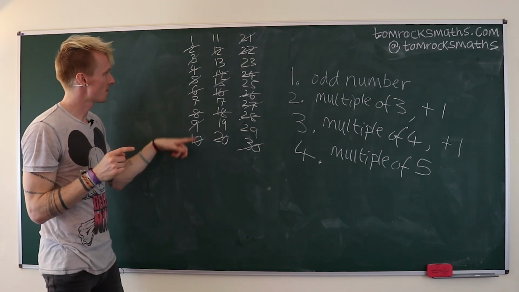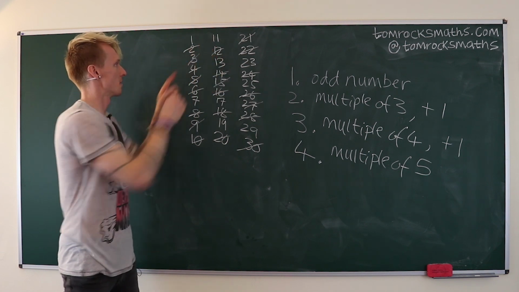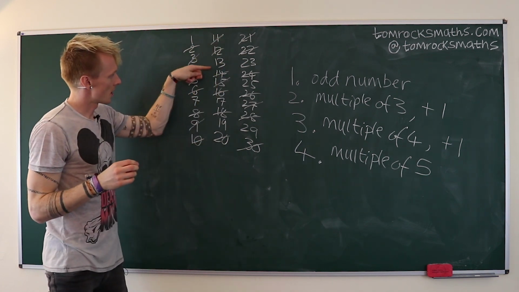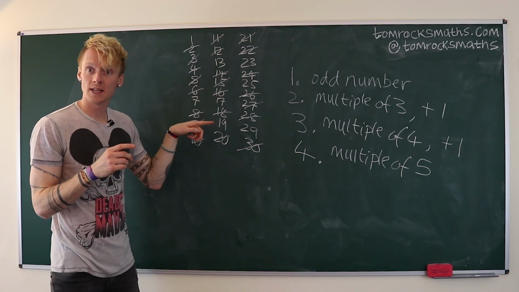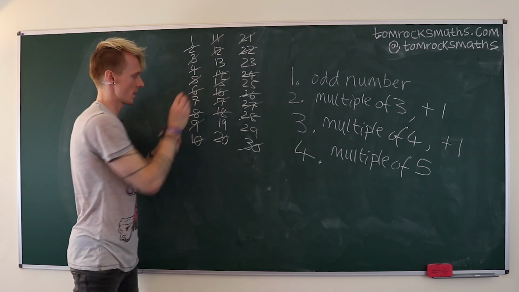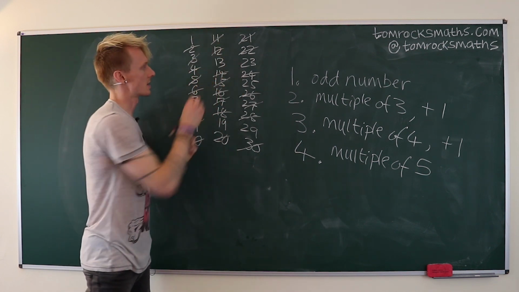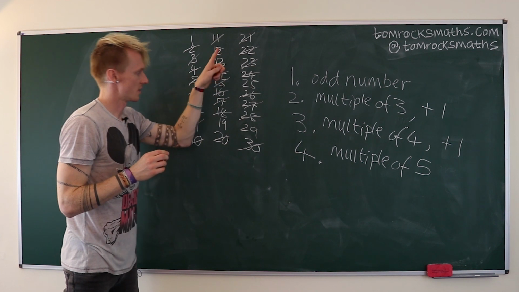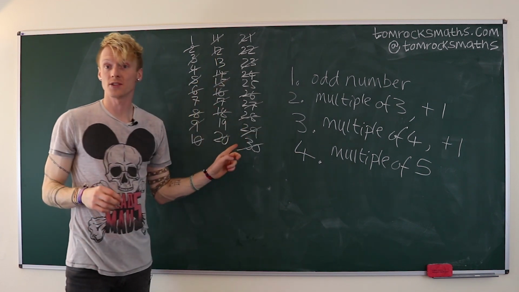So we keep 7. 13 is 1 more than 12, so that's okay, but 11 is not. Going down, 17 is 1 less than 18, which is a multiple of 3, so that won't work. That has to go. 19 is okay. 23 is not okay. 25 is fine. And then 29 is 1 less than 30, so that doesn't work either.